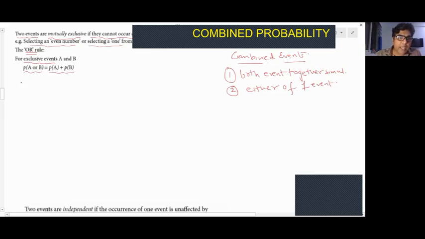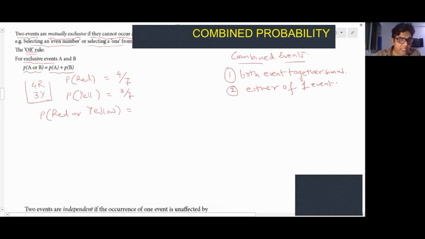For example, I have a basket wherein I have 4 red and 3 yellow balls. Probability of selecting a red ball: 4 are the favorable ways and the total number of ways is 7, so 4 by 7. The probability of selecting a yellow ball is 3 by 7. So what is the probability that I select a red or yellow ball?